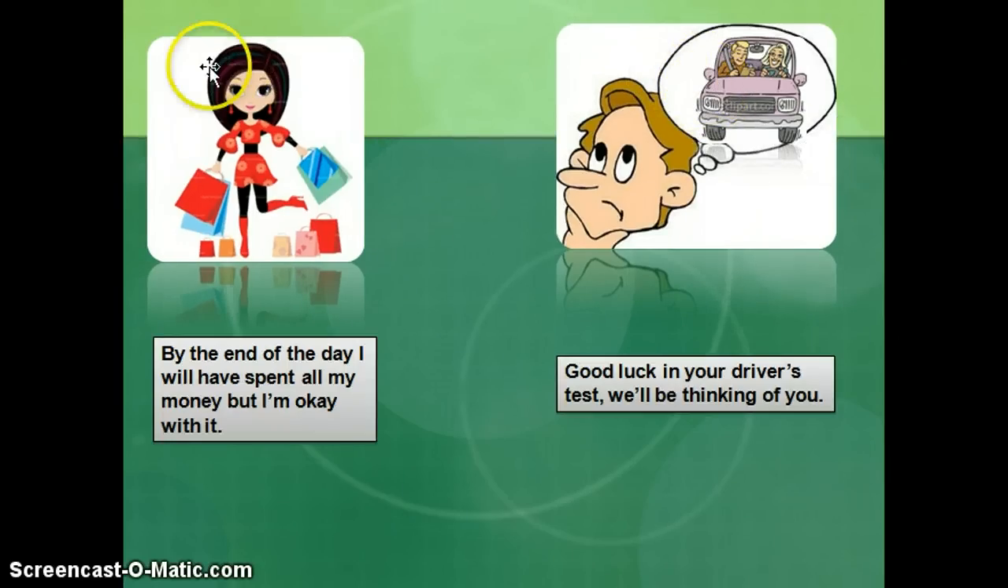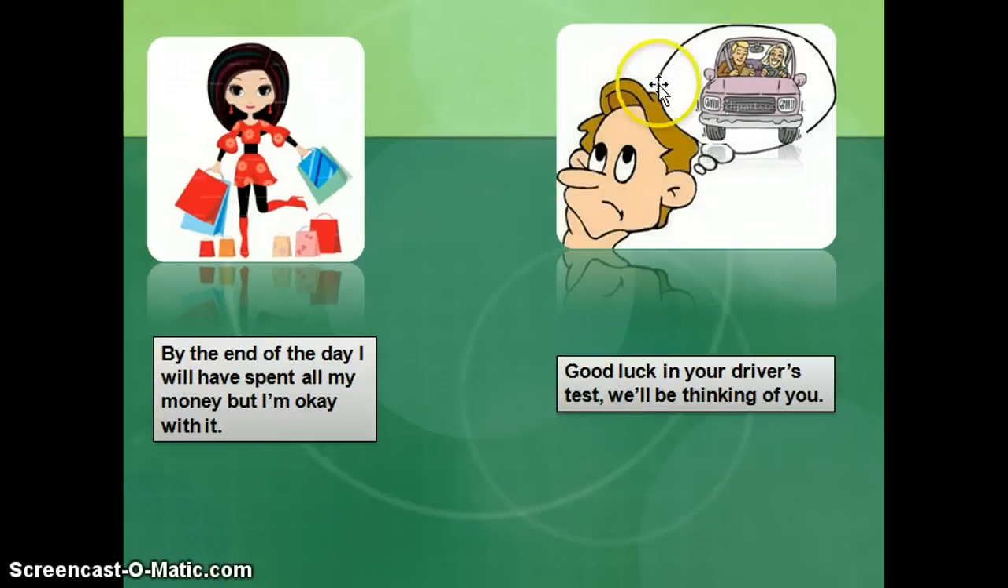The woman says, by the end of the day I will have spent all my money, but I'm okay with it. So she's looking at some point in the future at an action that will have finished. That's why she uses I will have spent. This is what we would call the future perfect. We're talking about a situation in the future where by that time, that activity has been finished.